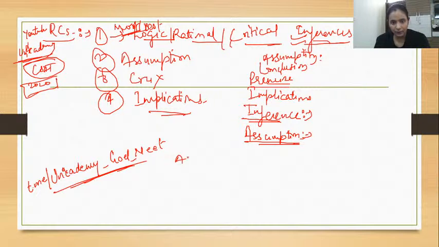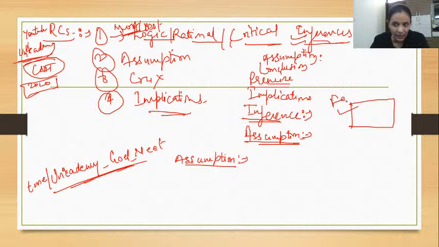Let us start here. Assumption. I'm starting with assumption. What is assumption? When there's a passage given in which they are telling you some details or facts, basis that they are telling you some conclusion. Directly stated, like there is no water supply, these are all the issues which we are facing, right?